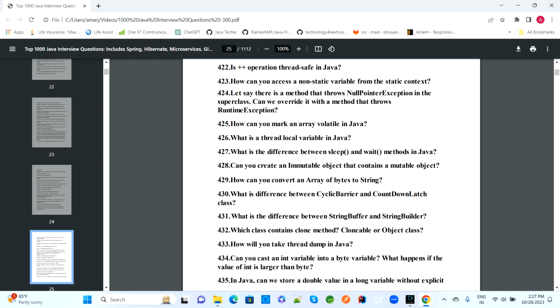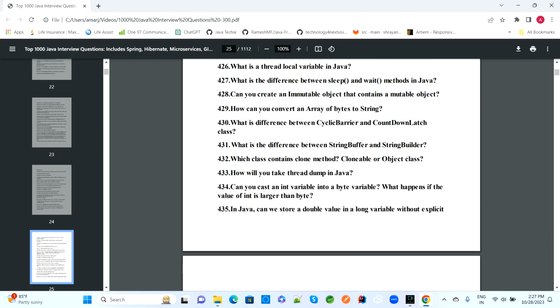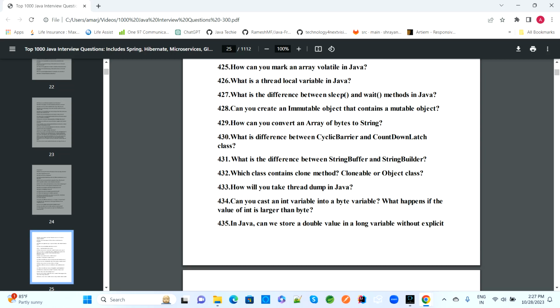Let's say there is a method in the superclass that throws NullPointerException. Can we override it with a method that throws RuntimeException? How can you make an array volatile in Java? What is a ThreadLocal variable in Java? What is the difference between the sleep and wait methods in Java?